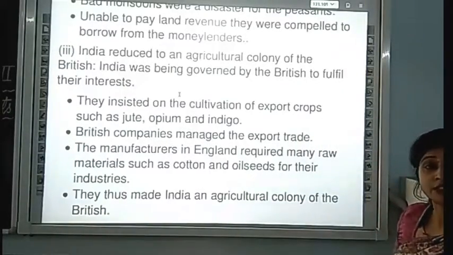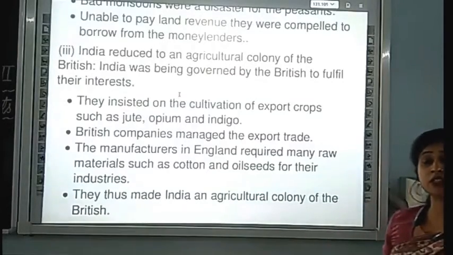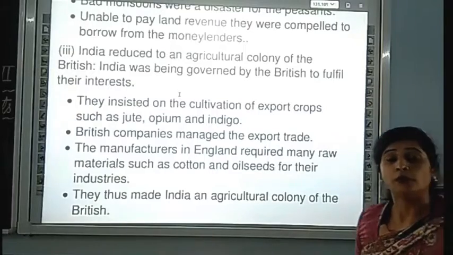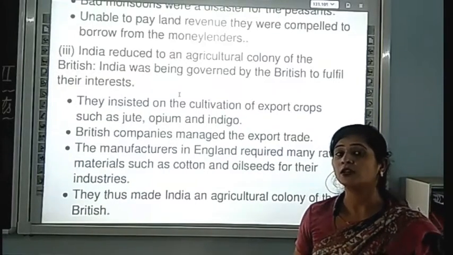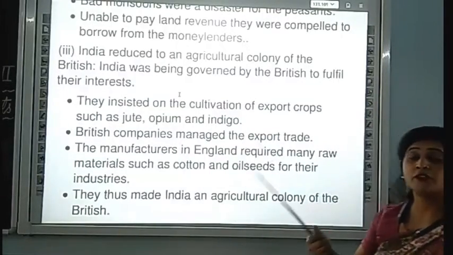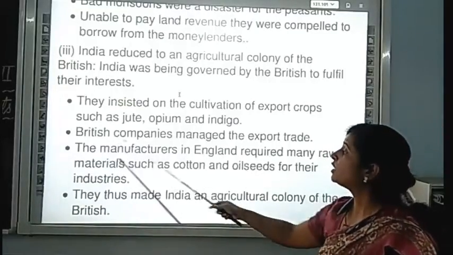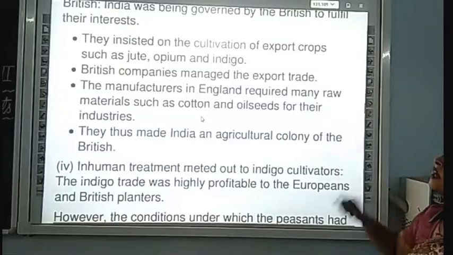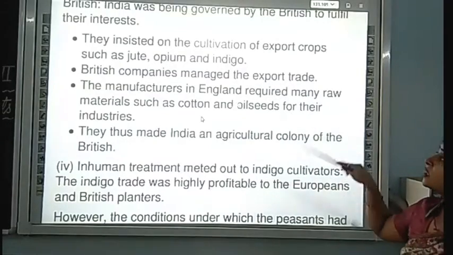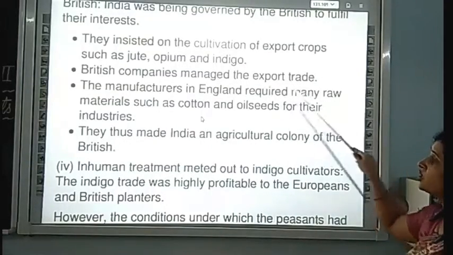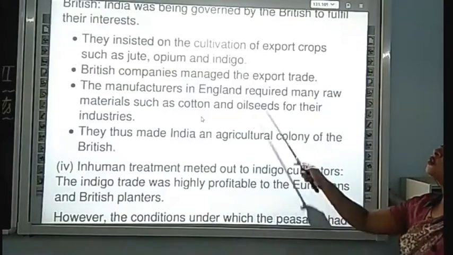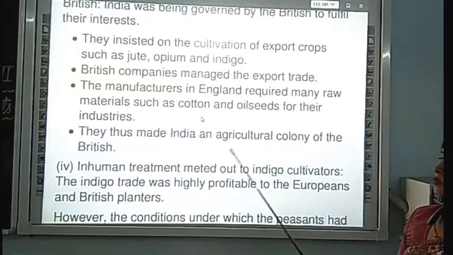They insist that all the farmers grow only jute, opium and indigo because they export those crops and can make money from them. The British company managed the export trade, so they just force the farmers to grow only export crops.